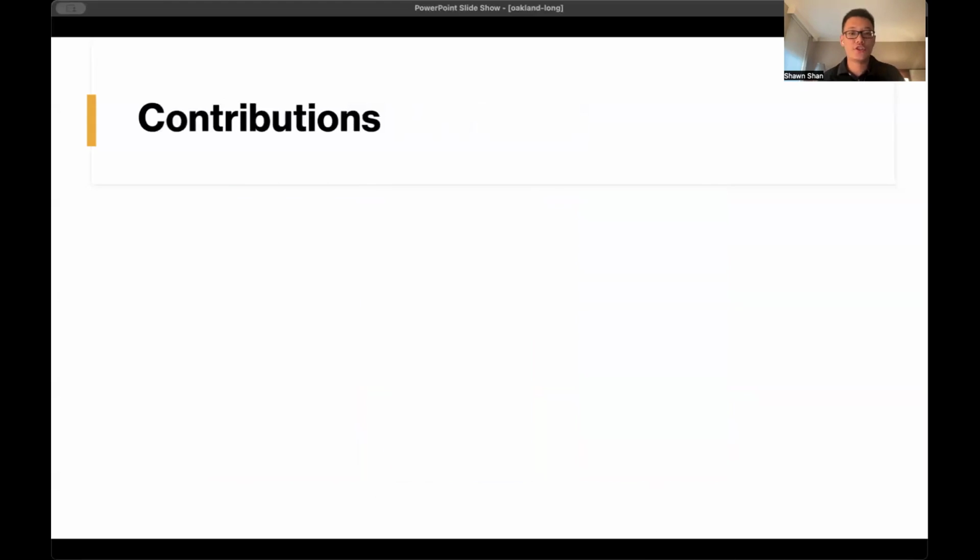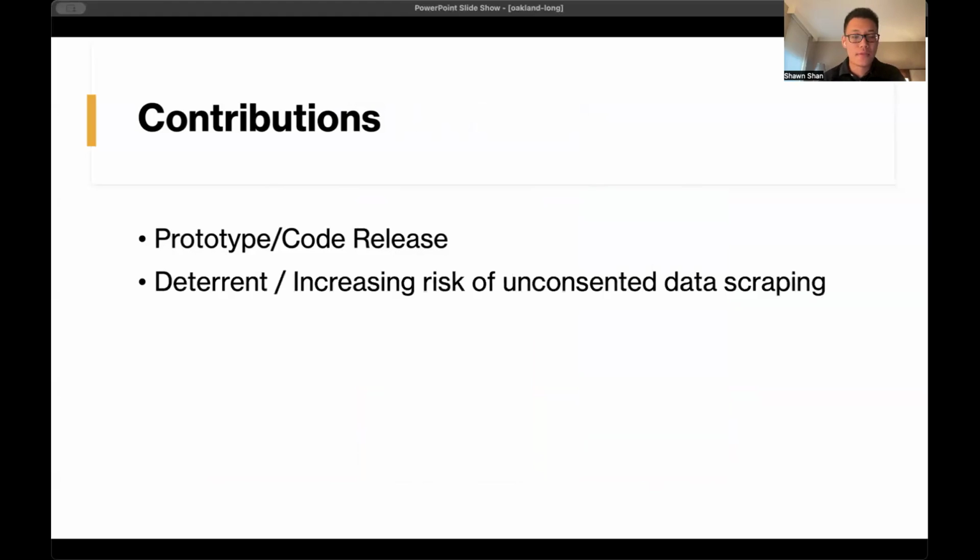And lastly, I just want to mention that we released the source code as well as a software prototype for people to use. And the goal here is to build a form of deterrent. Right? We hope Nightshade can act as a deterrent so that there is some risk for an AI model trainer if they simply go on the internet and take data without any consent.